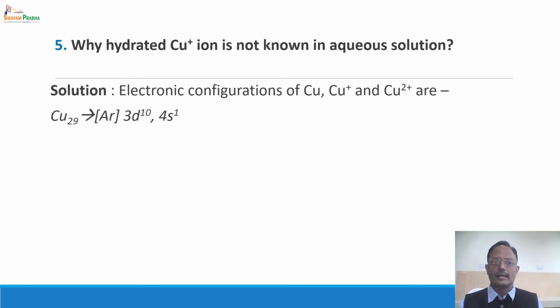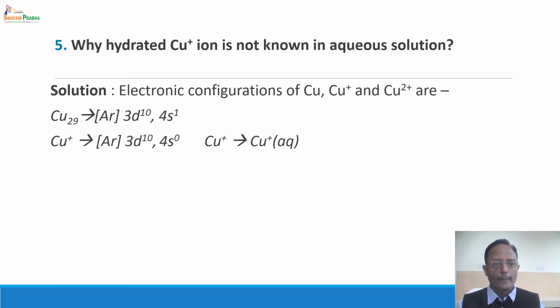Now let us see the electronic configurations. In inorganic chemistry, the answers to many questions will lie in the electronic configuration of those elements or those species. Copper is a 3d10 4s1 system. Cu+ is a 3d10 4s0 system.